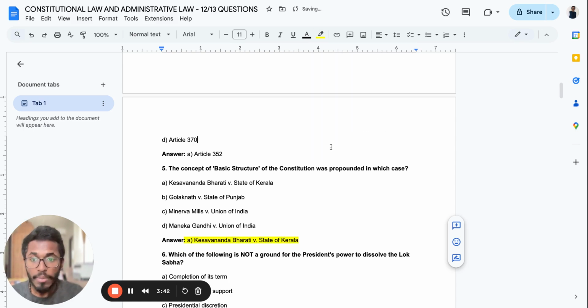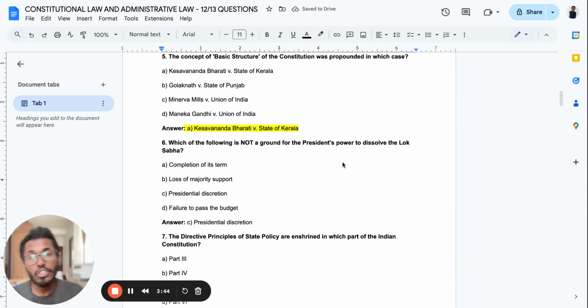Never forget it. Now, which of the following is not a ground for the President's power to dissolve the Lok Sabha? One, completion of its term. Yes, the President can dissolve if the completion of the term is done. For example, if the BJP has completed its term, it can dissolve. Two, loss of majority support. Yes, it can be dissolved. Three, presidential discretion, and four, failure to pass the budget.